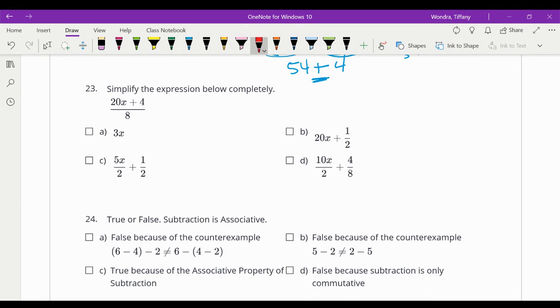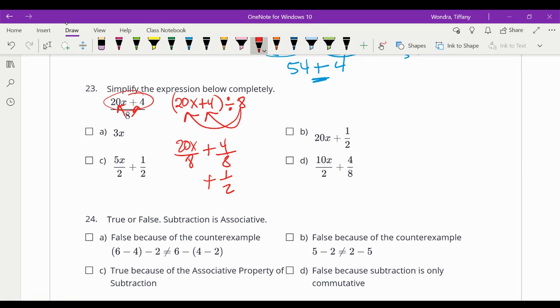23. To simplify this, you use the distributive property of division, or if you want to think of it like this, you can take it out of the fraction, but if you take two parts out of the fraction, they have to go in parentheses, so then the 8 divides each one, or you could say 20x over 8 plus 4 over 8. This one's going to reduce to 1/2.